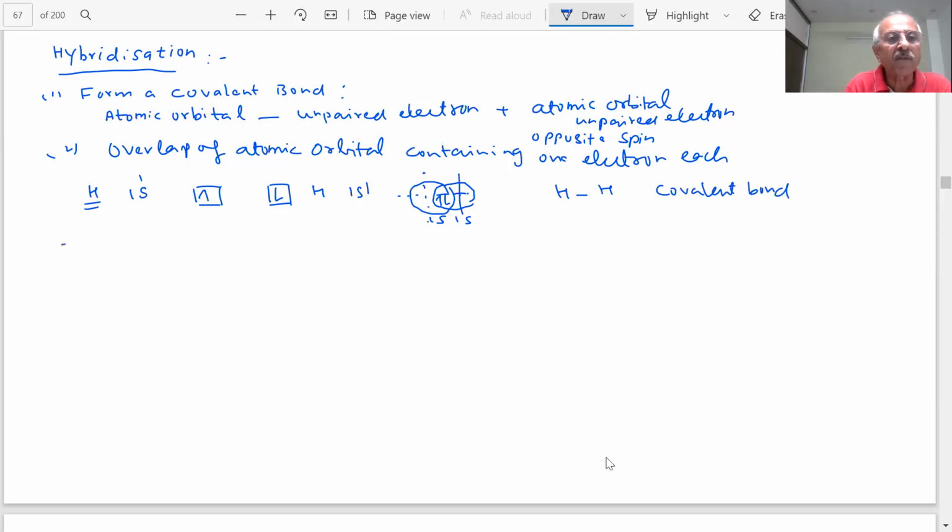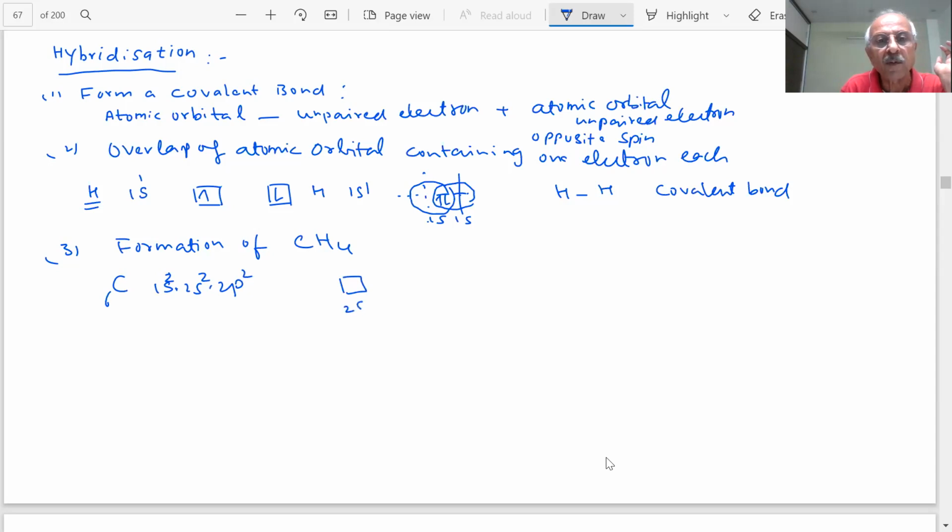Now the problem comes, students, if I consider the formation of compounds of carbon, for example, the formation of methane. That means there will be overlapping of the atomic orbitals of carbon, the valence shell electrons, and they will overlap with the orbitals of the hydrogen, and then bonds will be formed. Let us see: the atomic number of carbon is 6. 1s2, 2s2 and 2p2, students.